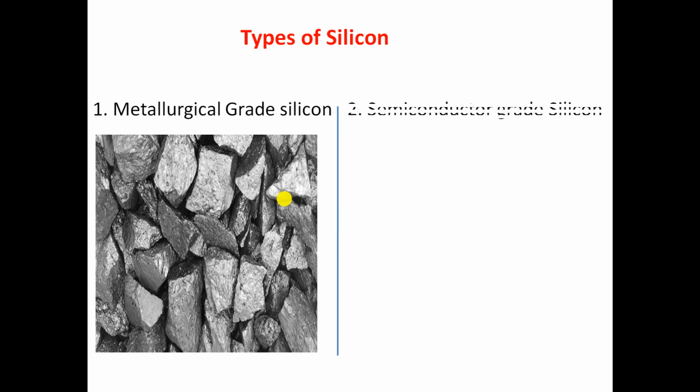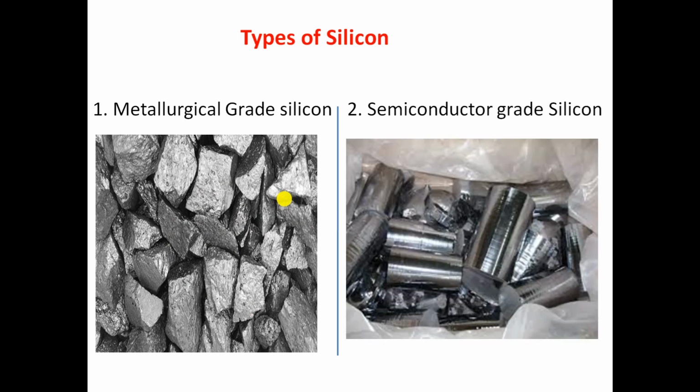The second type of silicon is semiconductor grade silicon. It is more refined, and the impurity level in semiconductor grade silicon is at parts per billion level. But this increases the cost of the solar cell, because the purification is costly.